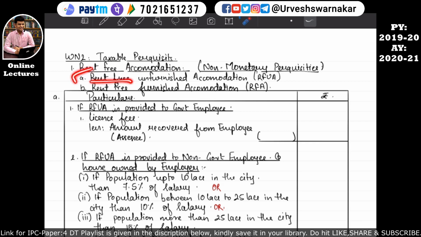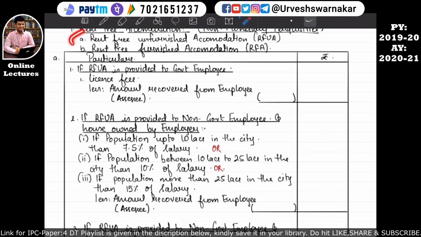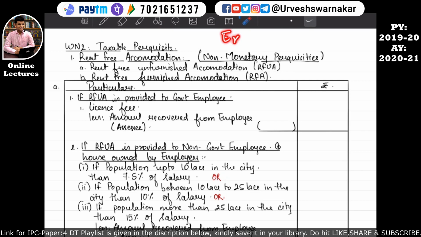First is rent-free unfurnished accommodation, that is known as RFUA, and the second category is rent-free furnished accommodation, that is RFA. Okay, so let's start with the first part, that is rent-free unfurnished accommodation. If an employer is giving the employee a rent-free unfurnished accommodation, that means an unfurnished